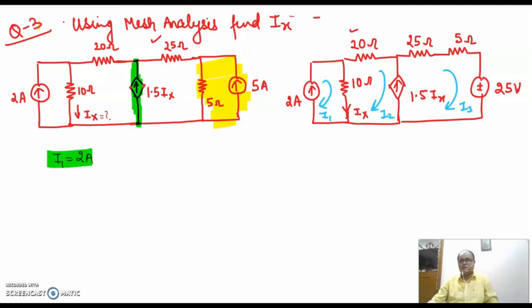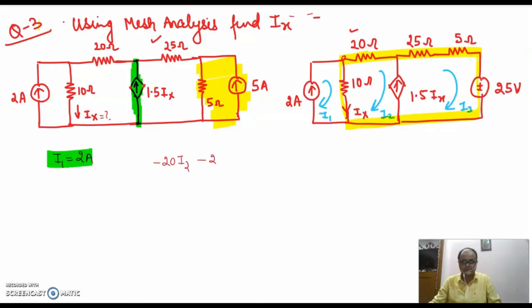Next, what I need to do is apply KVL in the super mesh. Now, clearly see how I am applying the KVL. I am starting from this point. I am just highlighting the super mesh part. This yellow highlighted part forms my super mesh. Let's see. This will be minus 20 I2.